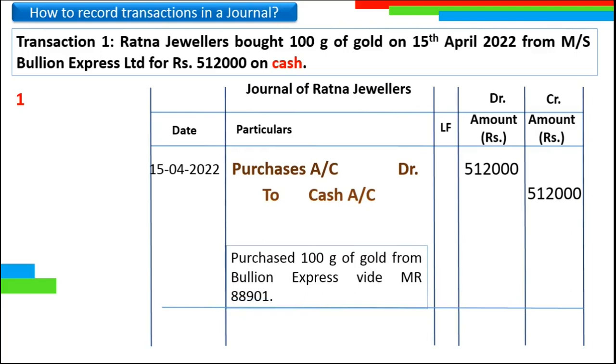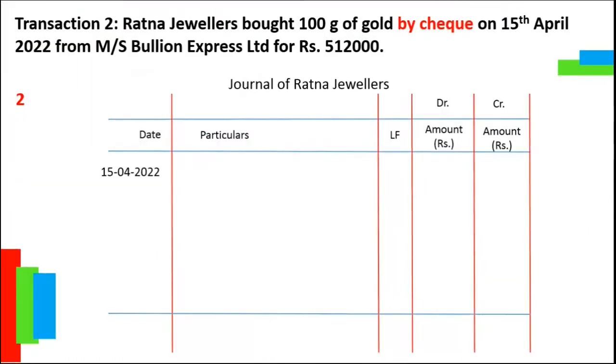Transaction number 2 is similar to the earlier one, except the fact that the payment has been made by a check instead of cash. So, in this case, Ratna Jewellers bought 100 gram of gold by check on 15th April 2022 from Messrs Bullion Express Limited for rupees 5,12,000.